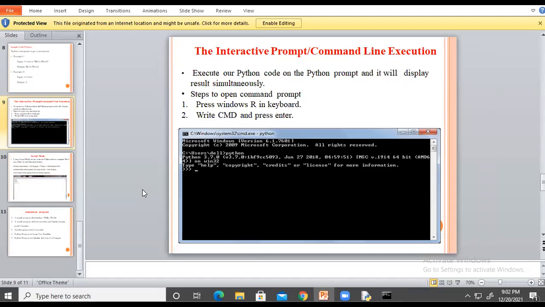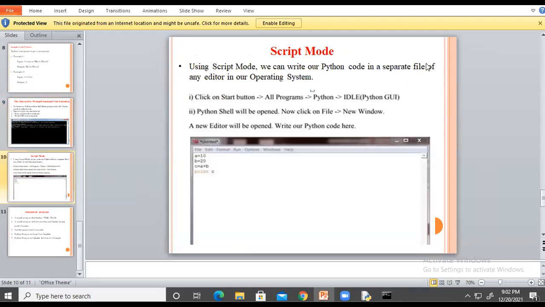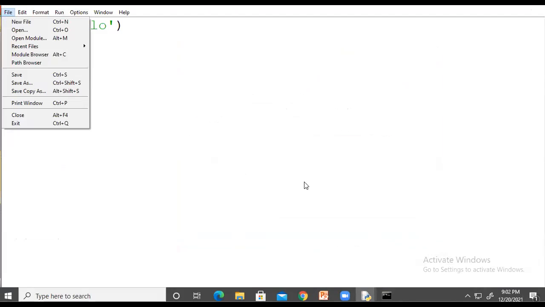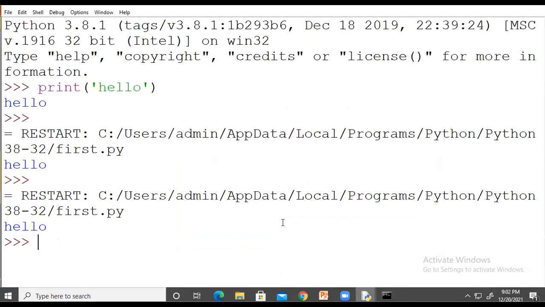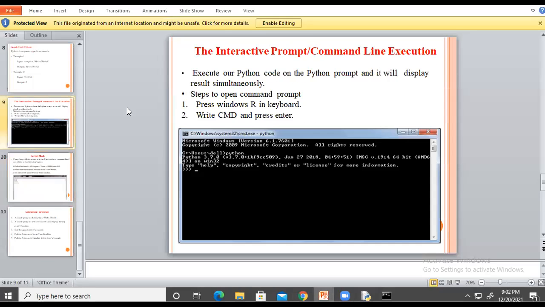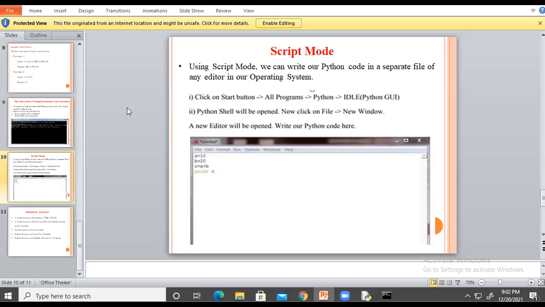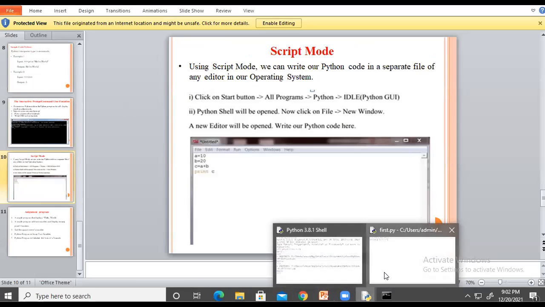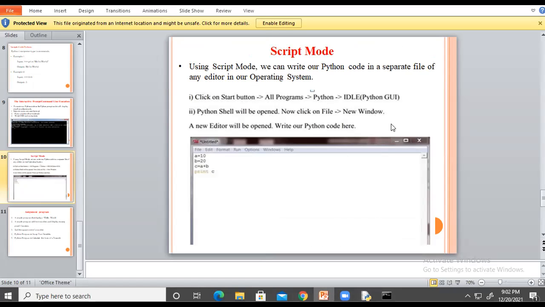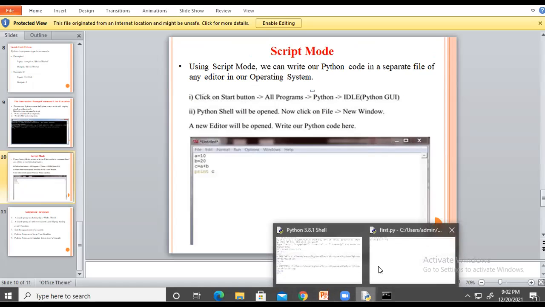Yes, ma'am. Okay, next it will be the scripting mode. Scripting mode means what? The way that I told you, that means we want to save our program, so that's why we are opening a new file. By using the new file option, we call it the scripting mode. We have two types of mode. One is command prompt execution, and another is scripting. Scripting means this window, a new window that we want to create. You have to see here, I will write the steps here. I already told you that.